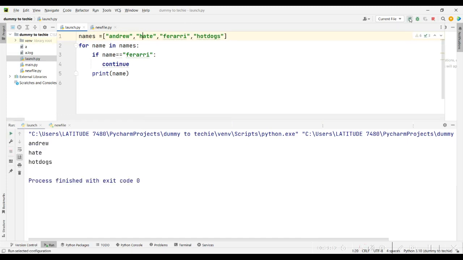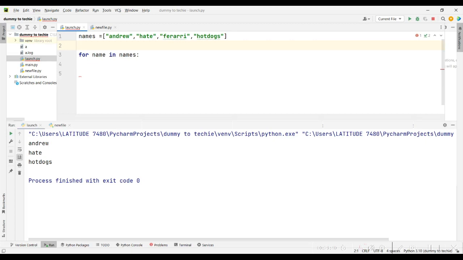Alright, so that's pretty much it for your for loops. Now you can also have a loop inside a loop, which you use when you are doing some complex things. So it's good that you learn it now. It took me some time to actually figure it out or to understand it.